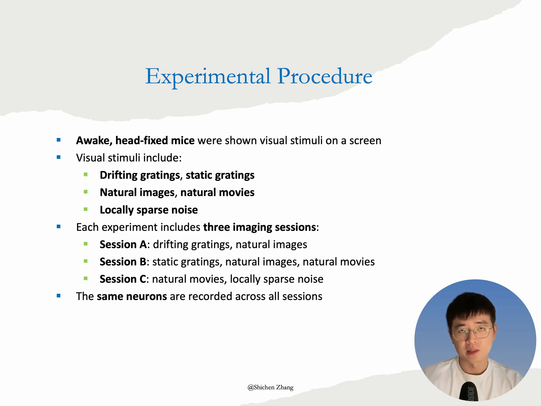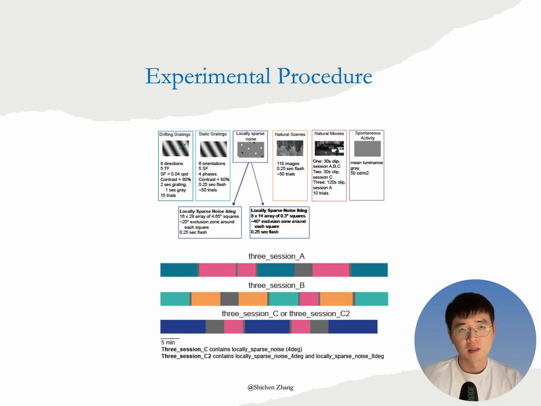In each experiment, an awake head-fixed mouse passively views a series of visual stimuli displayed on a screen. These stimuli include a wide range of content, from drifting gratings and static gratings to natural images, natural movies, and locally sparse noise patterns. The experiment is divided into three separate imaging sessions, labeled A, B, and C, each lasting about 1 hour. Session A presents drifting gratings and natural images. Session B includes static gratings on natural images and natural movies. Session C shows natural movies and sparse noise.